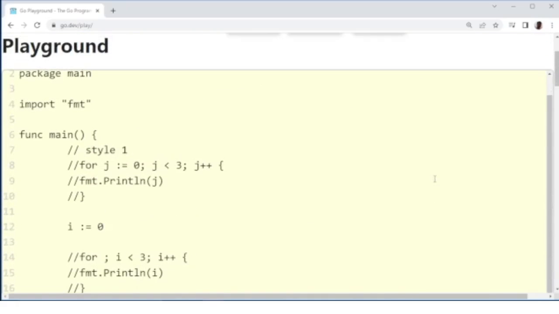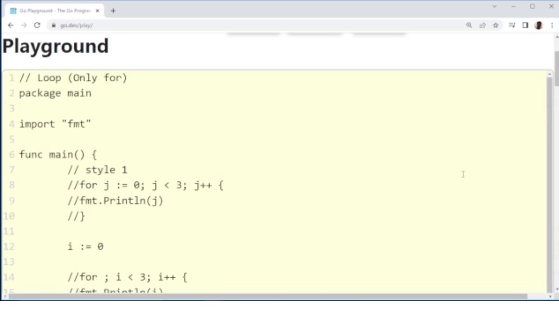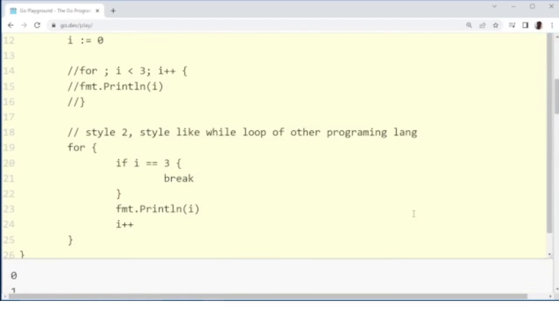So we have discussed here 3 styles. Style 1, the traditional one. Style 2, again this is the traditional one. We have initialized just the variable before starting of the for loop. In style 3, we have used for loop like a while loop style because in Golang we don't have any while loop.